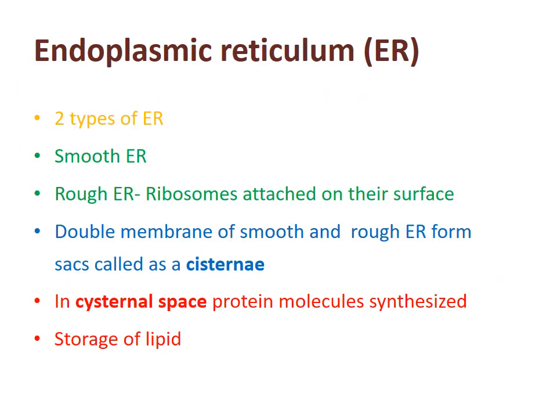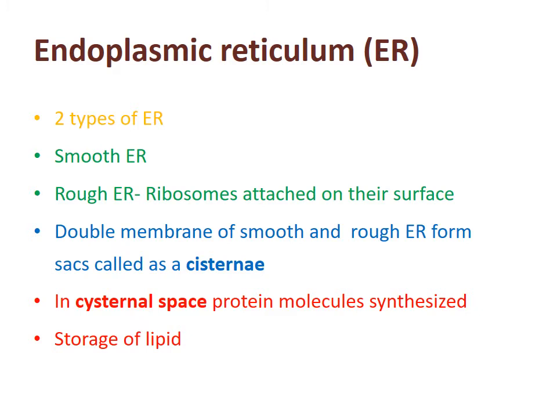Now is the endoplasmic reticulum. This structure is attached to the outer membrane of the nucleus. There are two types of endoplasmic reticulum. We can say ER for short. The two types of ER are smooth ER and rough ER.